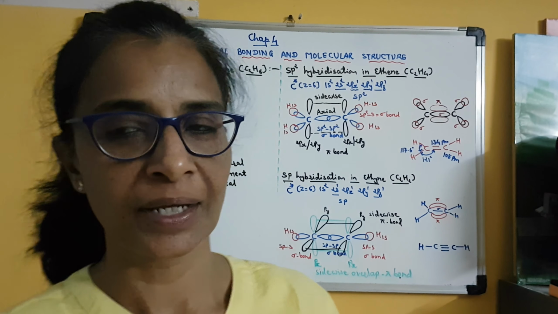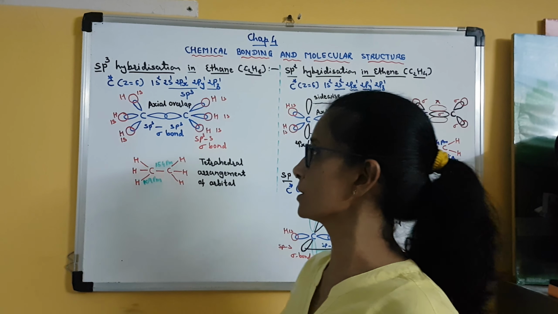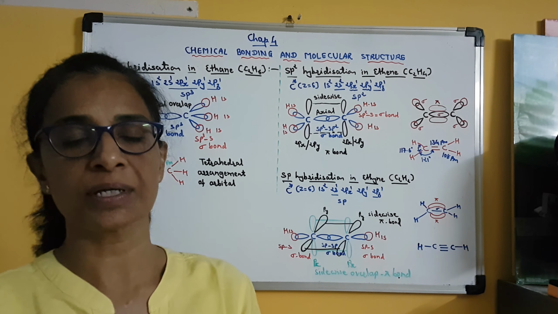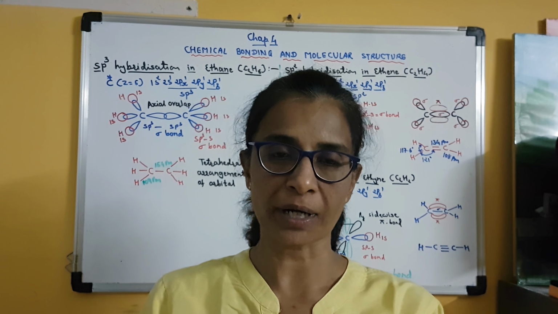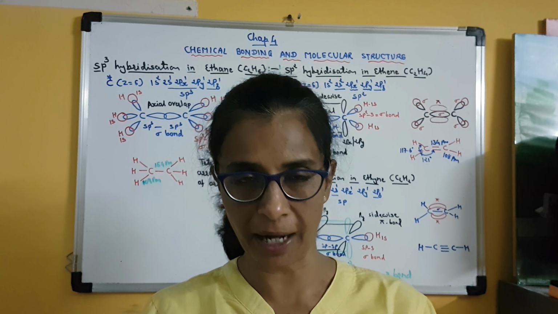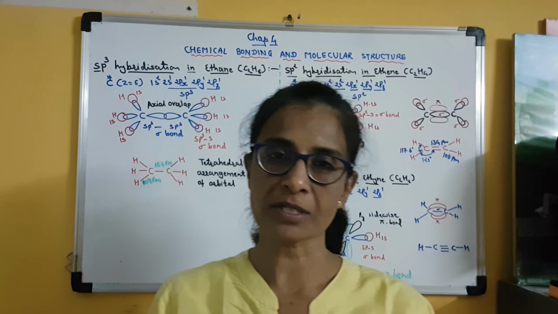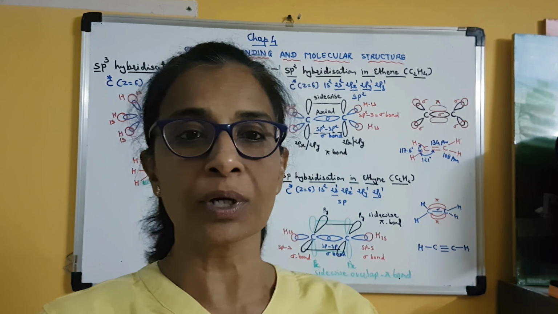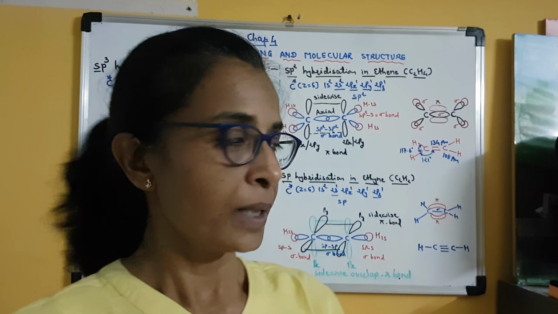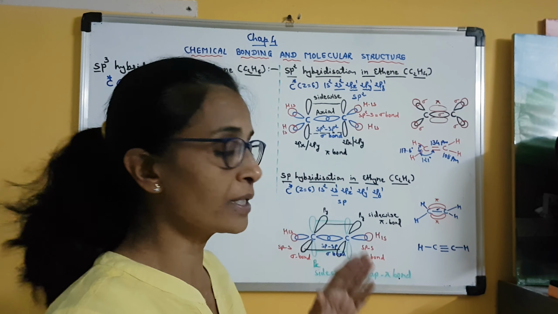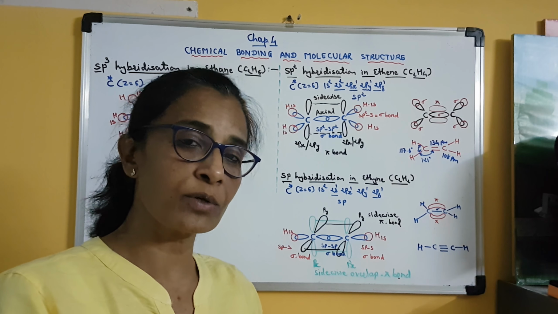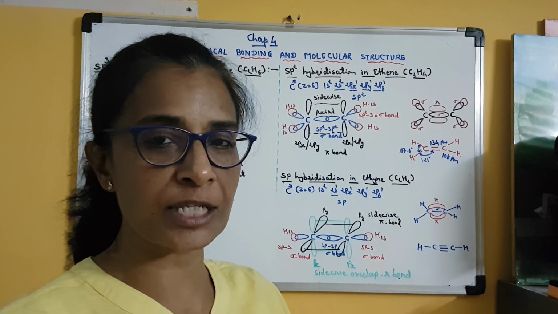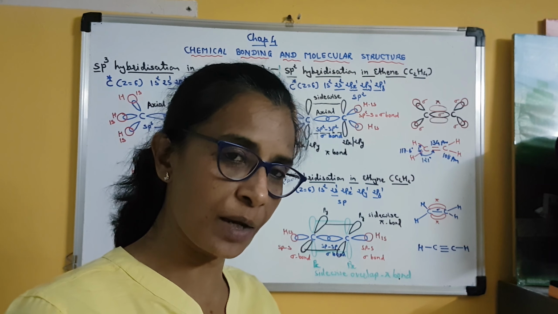Hello everyone. In today's session, we are going to discuss some other molecules which have sp3, sp2 or sp hybridization of the central atom. So far we have discussed all three hybridizations, but in those examples we had only one type of central atom. In this topic we will discuss those molecules in which there are two central atoms and both have either sp, sp2 or sp3 hybridization.